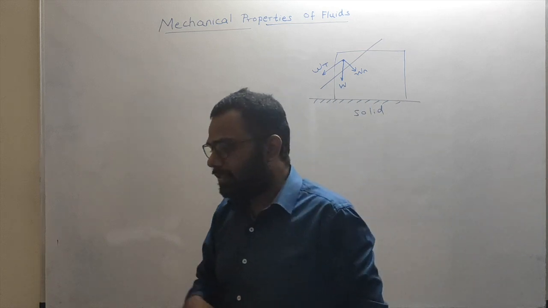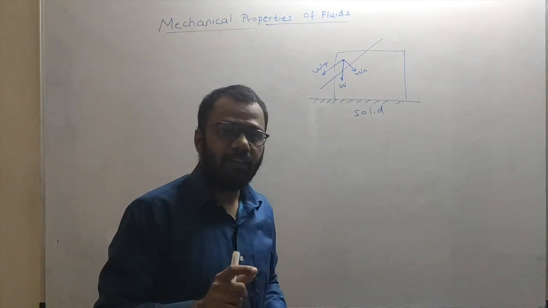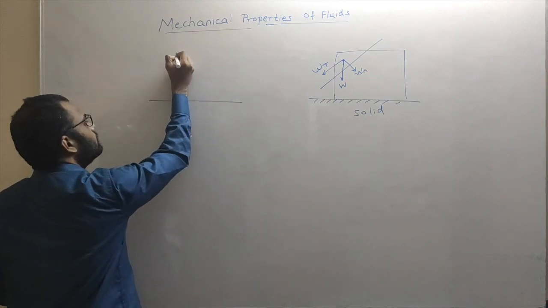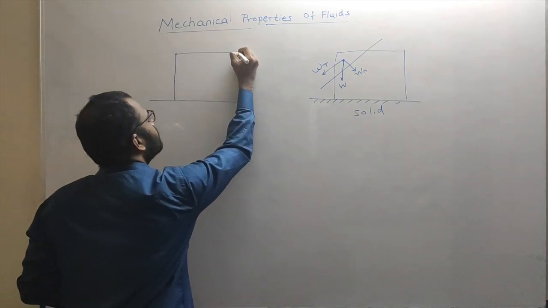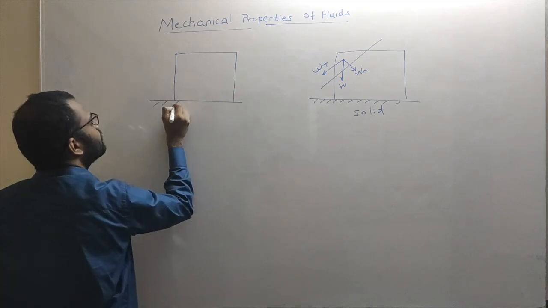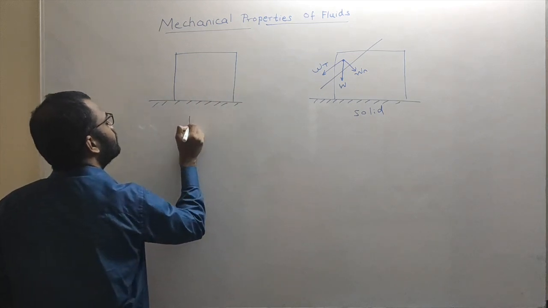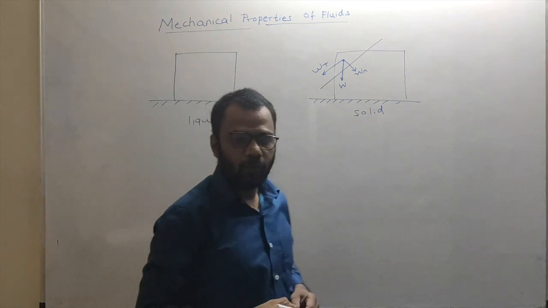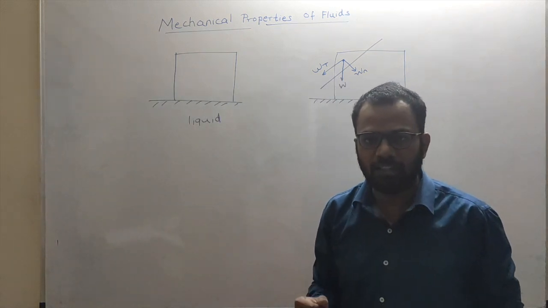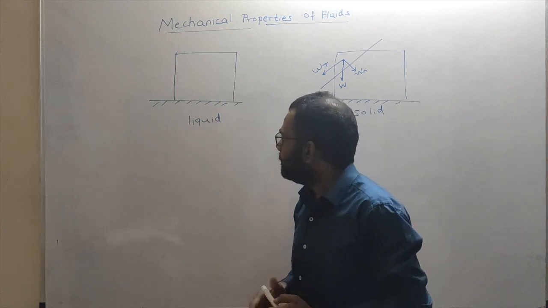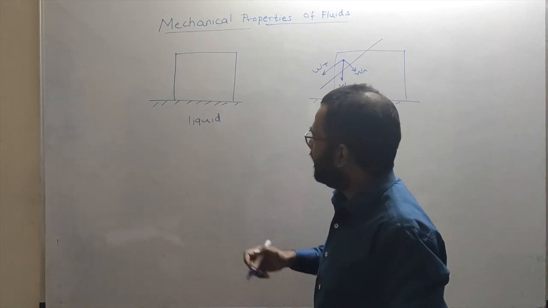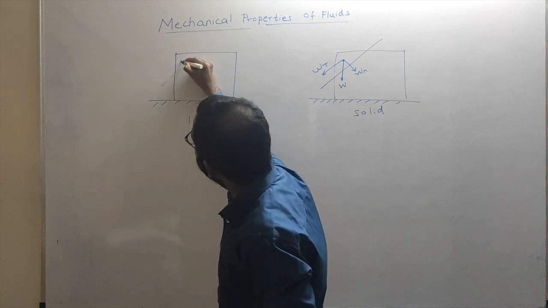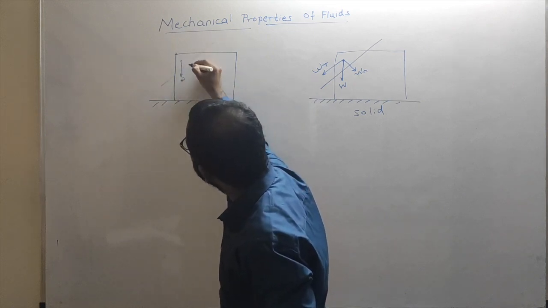But can we have a cube of a liquid? We can never have a cube of liquid. Obviously not. But why not? Because like the solid, if I consider this part of liquid, its weight is in this downward direction.